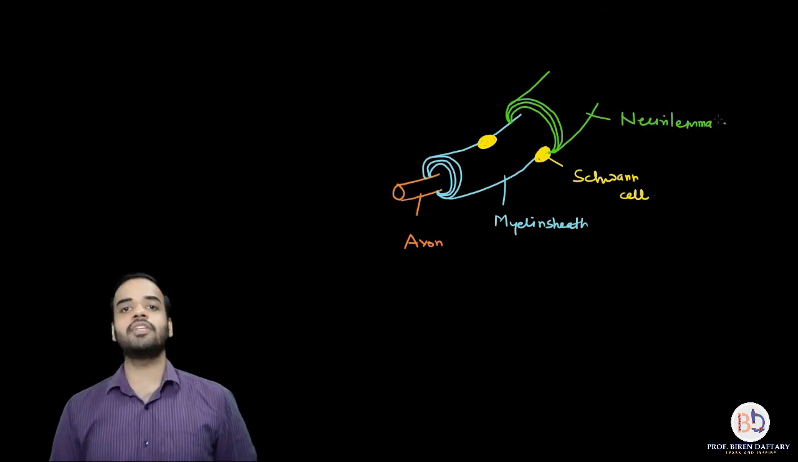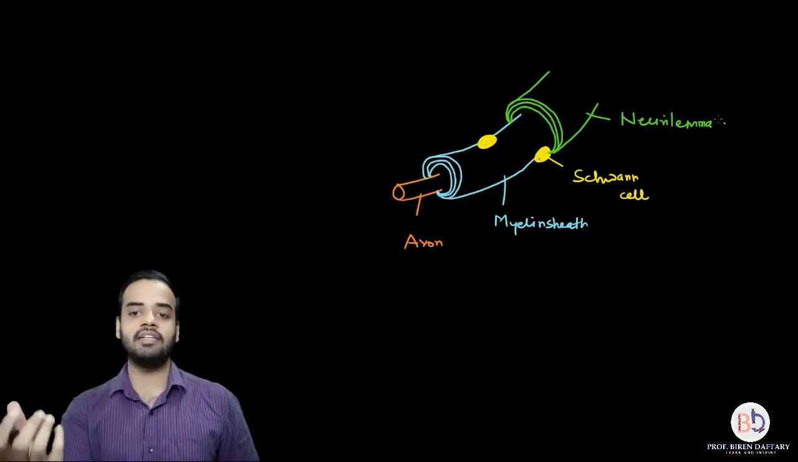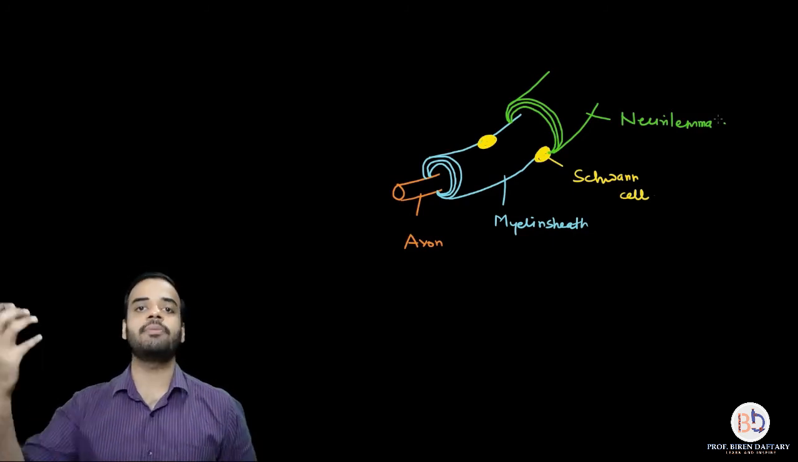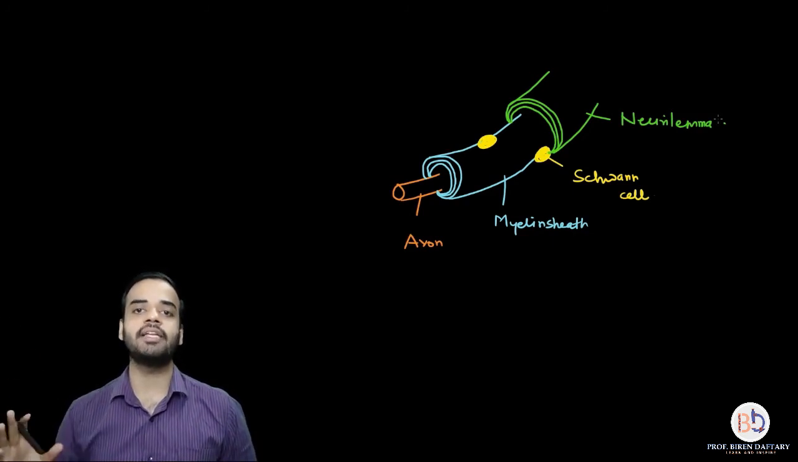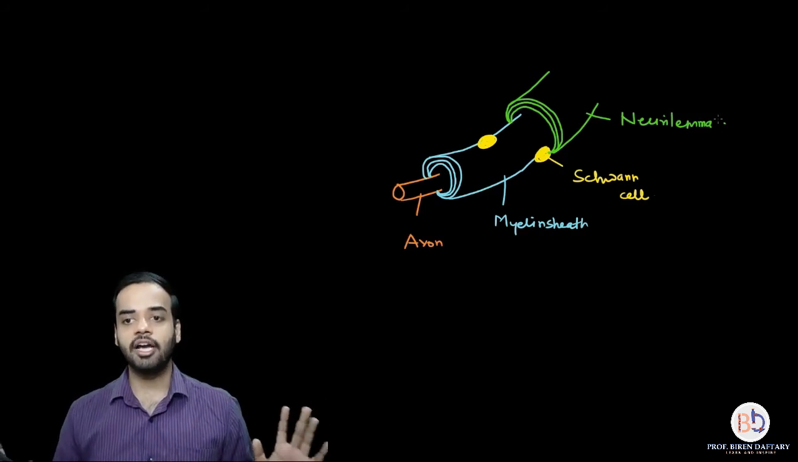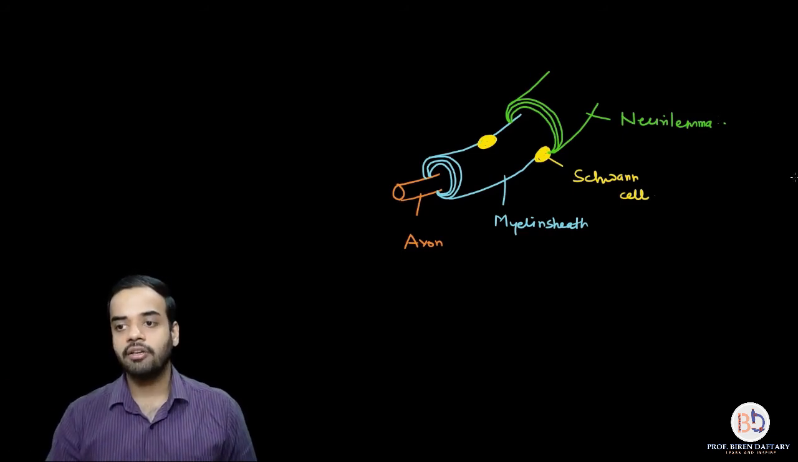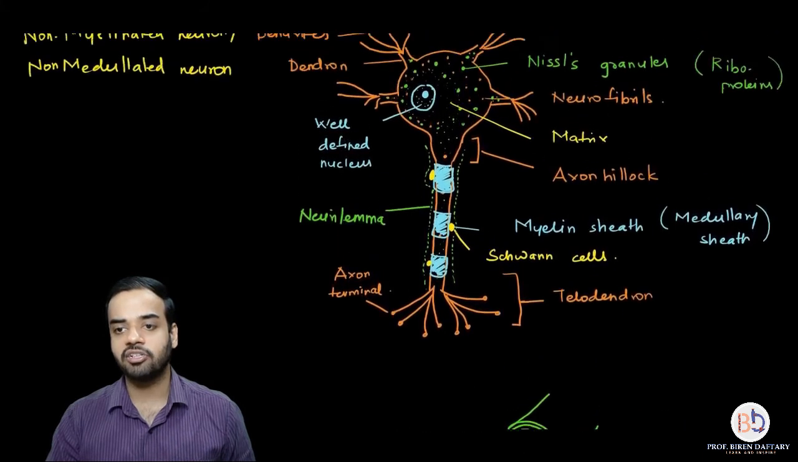Now if you see, the outermost layer is neurilemma, then myelin sheath, then axon. If it is a non-myelinated neuron, then there will be the neurilemma, and directly the axon; there will be no myelin sheath. I hope this is clear. So with that, we have completed the layers surrounding the axon. With that we have completed the structure of the neuron.